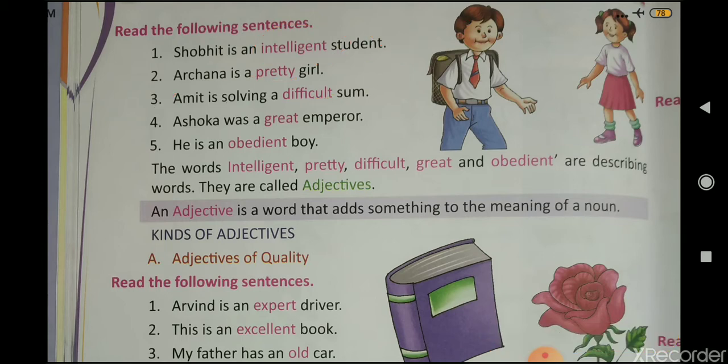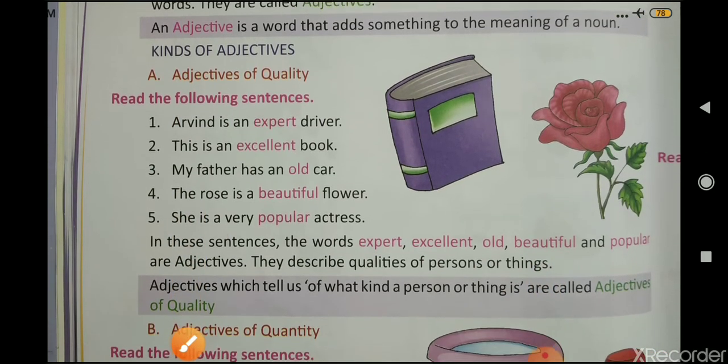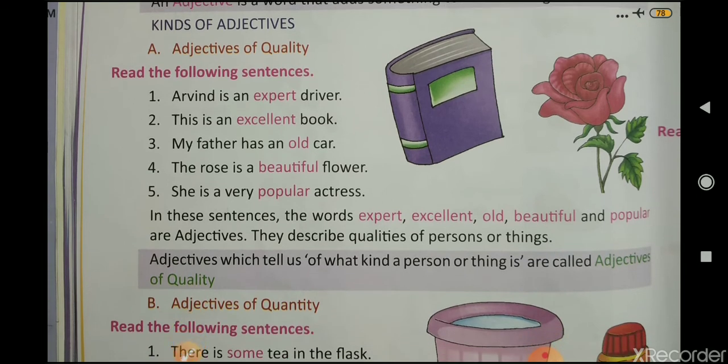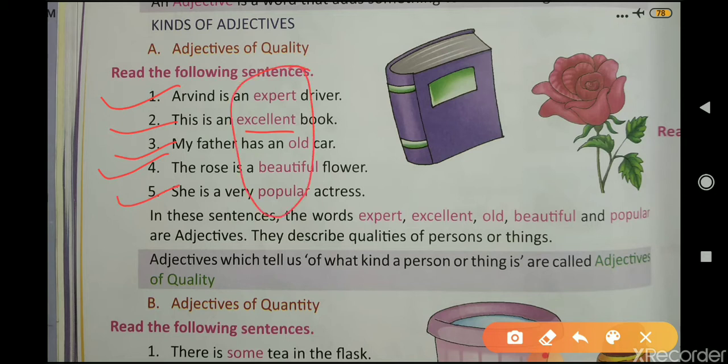Now, kinds of adjectives. Adjectives are of different kinds. First one is adjective of quality. Arvind is an expert driver. This is an excellent book. My father has an old car. The rose is a beautiful flower. She is a very popular actress. So all these words, expert, excellent, old, beautiful, popular, are adjectives and they describe qualities of persons or things.